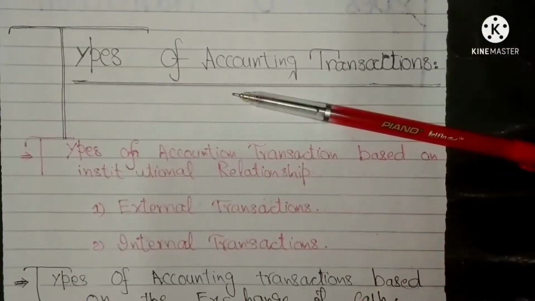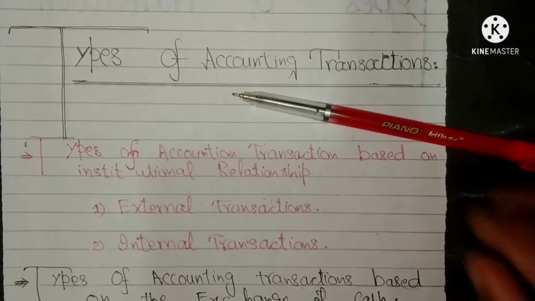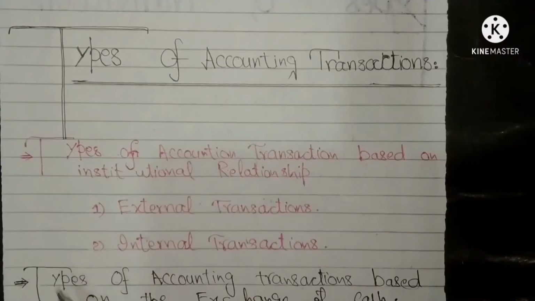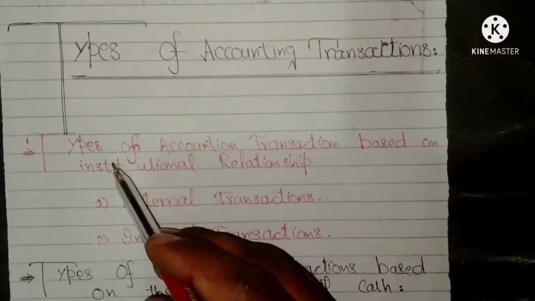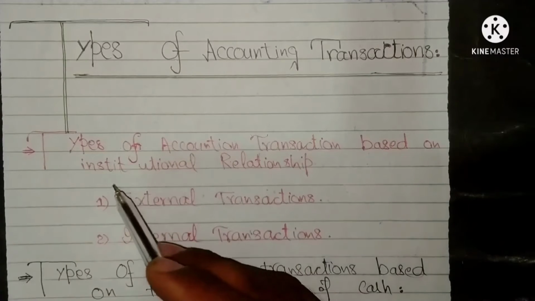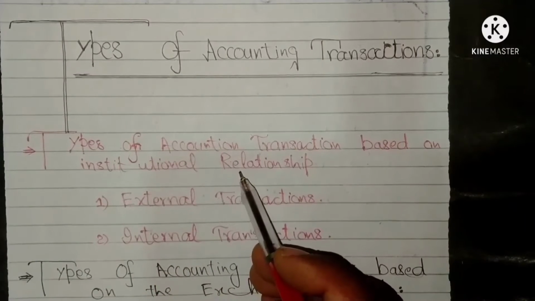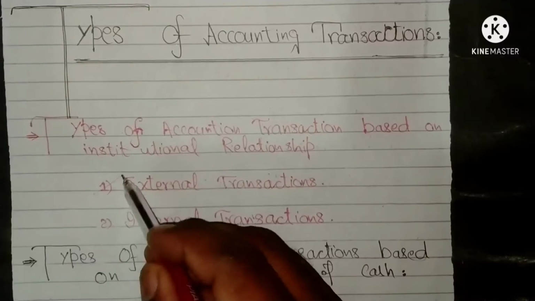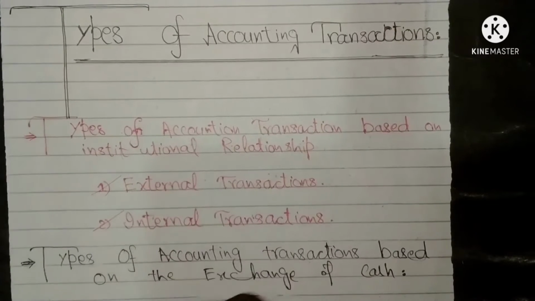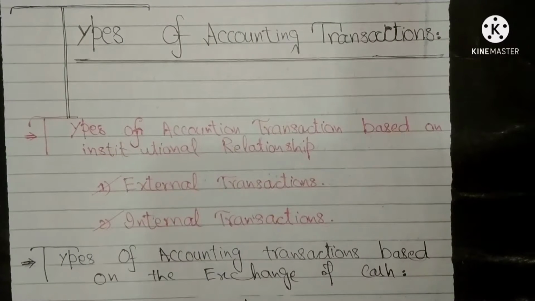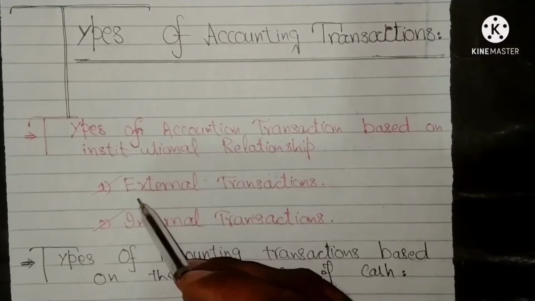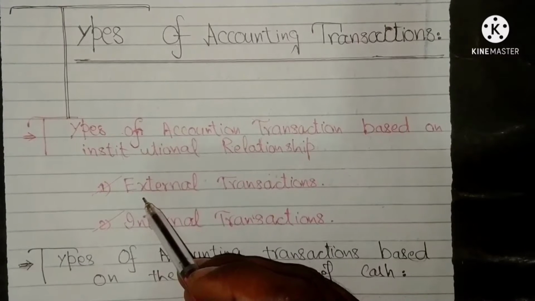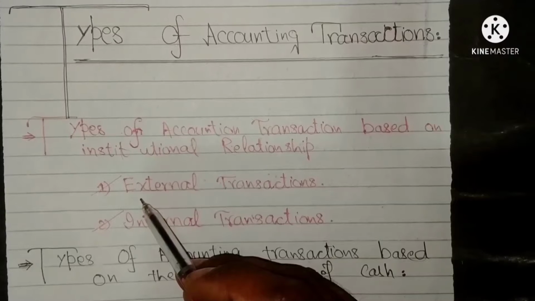There are some types of transactions on different bases. First is types of accounting transaction based on institutional relationship: external transactions and internal transactions. External transactions involve the trading of goods and services with money.